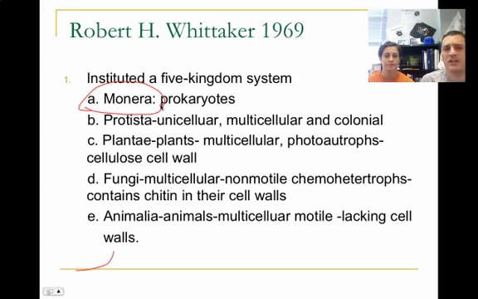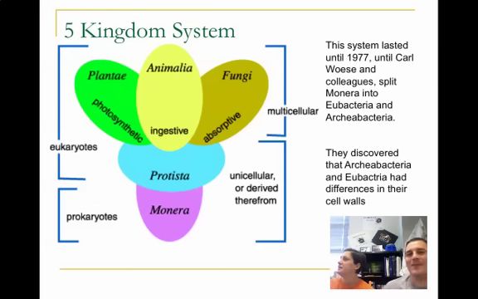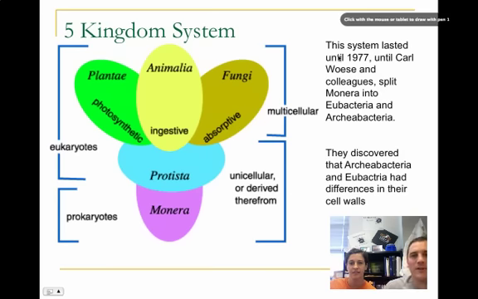But Monera was classified as all the prokaryotes, and we still have Protista today. We still have Plantae today, which are plants. We have fungi, which are funguses, and we have Animalia. But we have six kingdoms today as opposed to five. A man named Carl Woese and his colleagues discovered that the basis behind Monera was they had differences in their cell walls. So they split it into eubacteria and archaeobacteria.